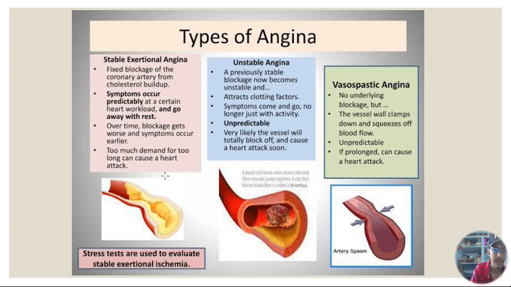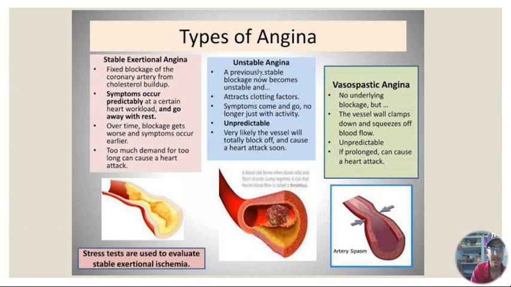Over here you can see this is the stable exertional angina. It is a fixed blockage of the coronary artery from cholesterol buildup or atherosclerosis. You can see over here this yellow atherosclerosis or atheroma or cholesterol deposition causes the narrowing of the vessels, and the symptoms occur predictably at a certain age, certain heart workload, and go away with rest. We have seen that. Over time, the blockage gets worse and symptoms occur earlier. Too much demand for too long can cause heart disease. And for that, we will give nitroglycerin or ask the patient to rest.